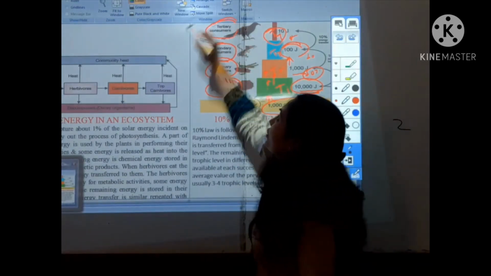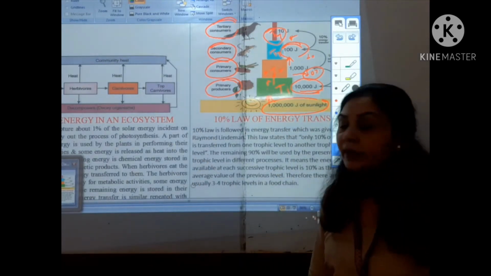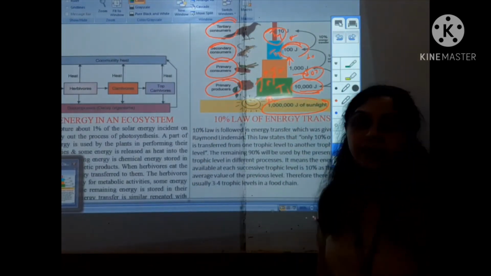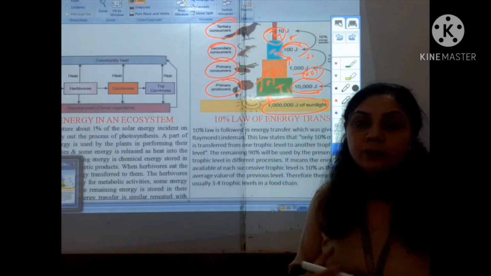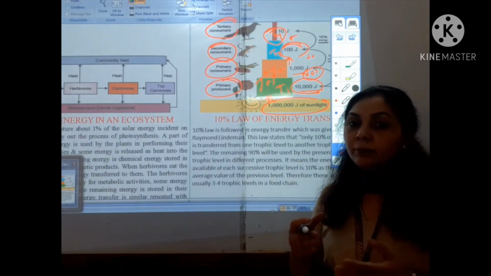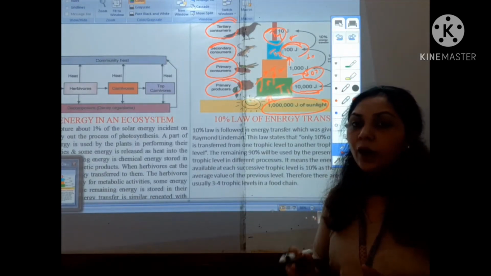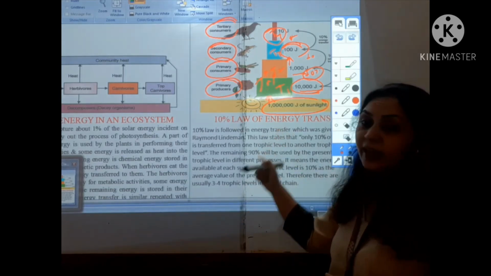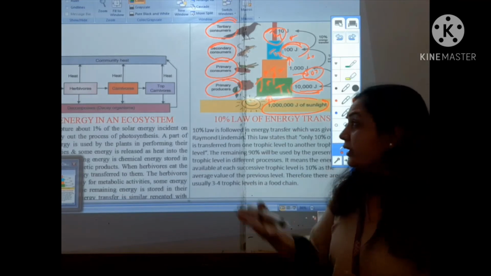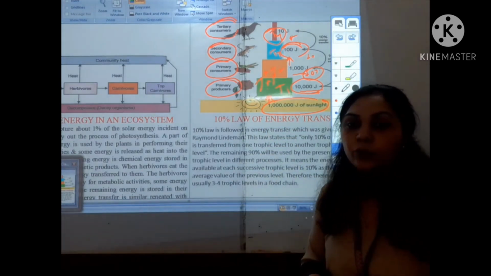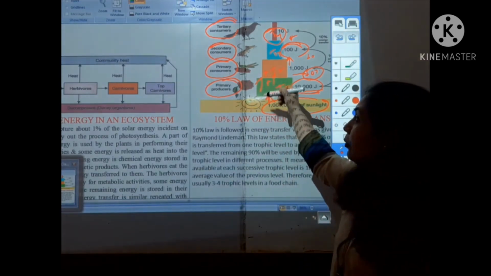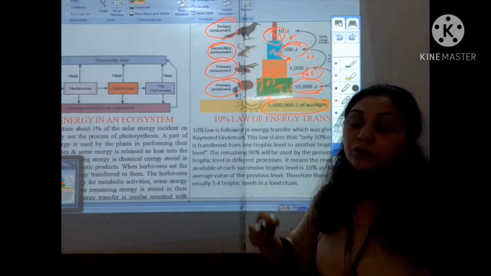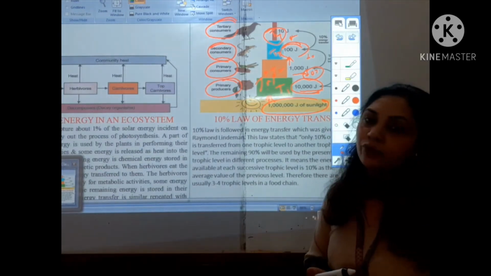So students, you are looking at the 10% law of energy: only 10% of the energy of a particular trophic level will enter the next trophic level. Questions can be asked with different examples, and you have to solve how much of the joules will enter the next trophic level.